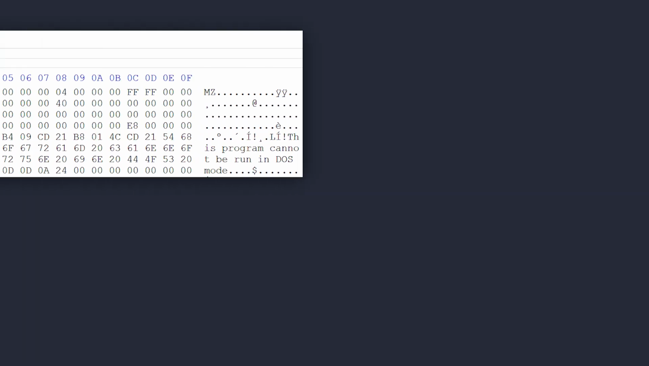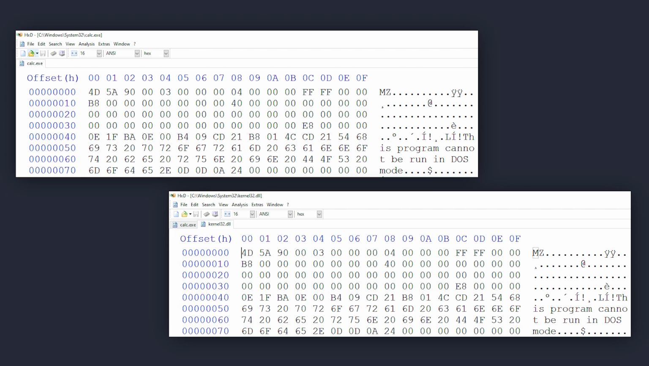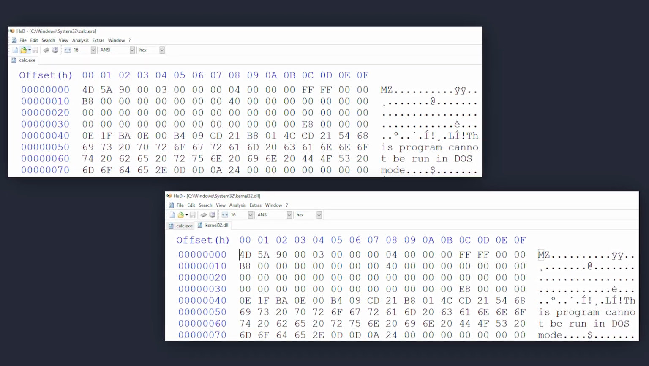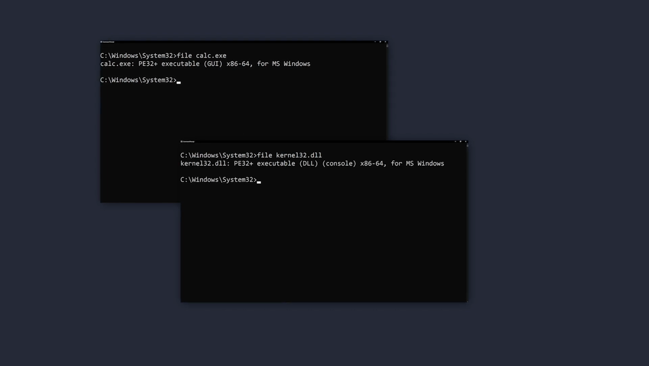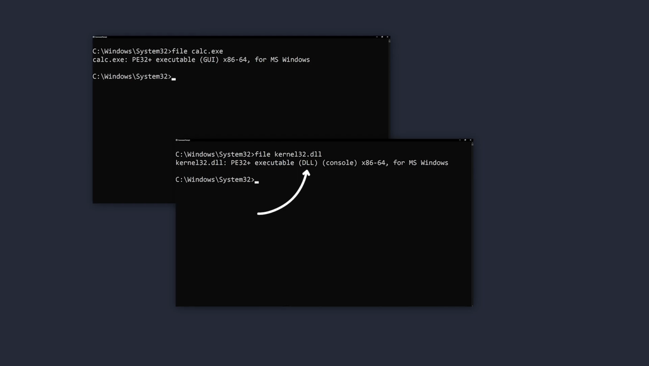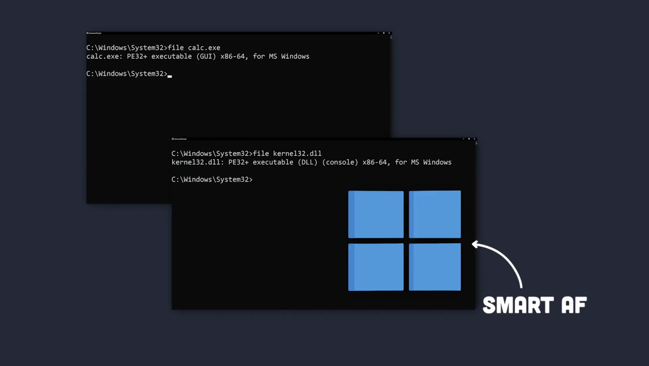Also keep in mind that a DLL is also considered a portable executable. We can confirm that by examining the DOS header in a hex editor for both an executable such as calc.exe and a DLL file like kernel32.dll. We can see that they both share the exact same DOS header, but still, if we run the file command on calc.exe and kernel32.dll, we can see that calc.exe is identified as a GUI executable and kernel32 is identified as a DLL. But if that's the case, then how does the operating system differentiate between the two, knowing that they both share the same